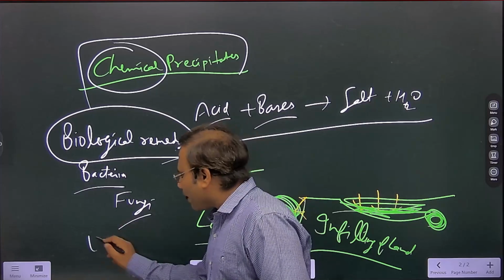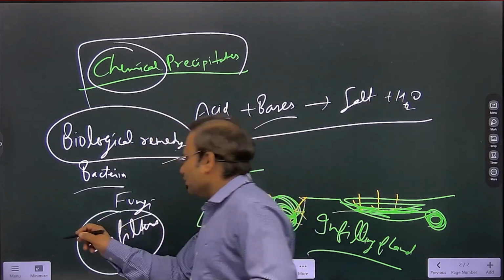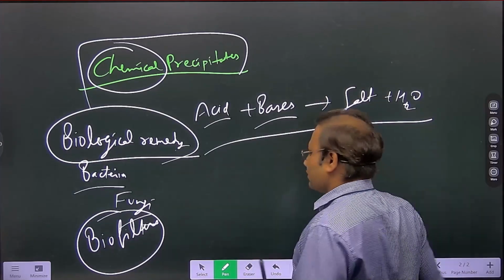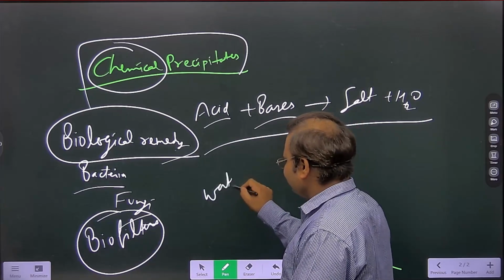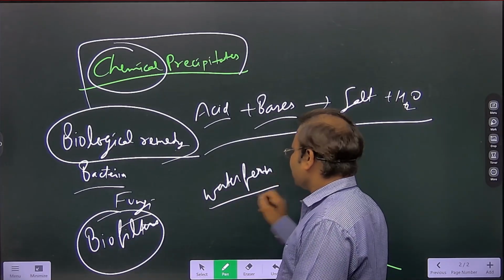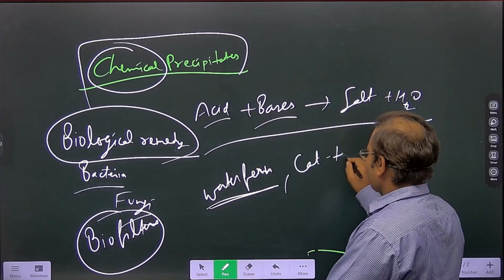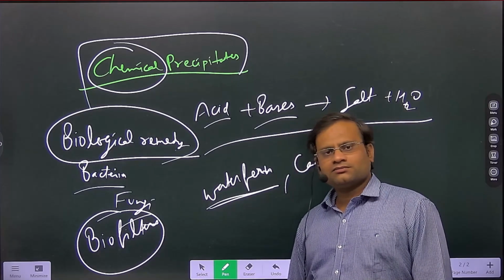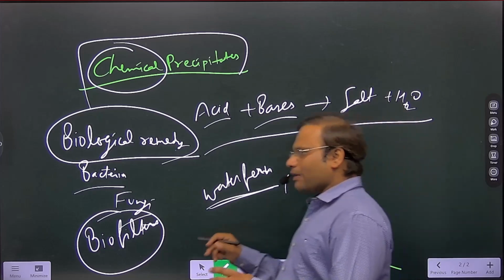Biofilters, we call them biofilters, can filter the pollutants. I am giving you some other examples, a very important part. Like we have water fern, plants which grow in water, cattail, and Jatropha.